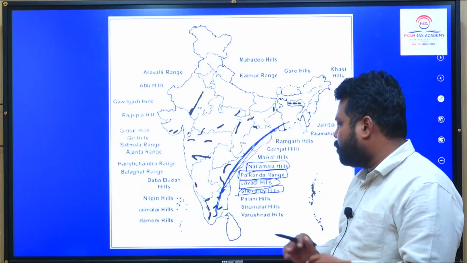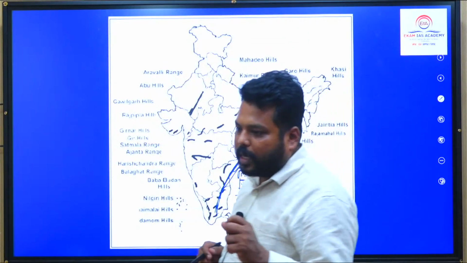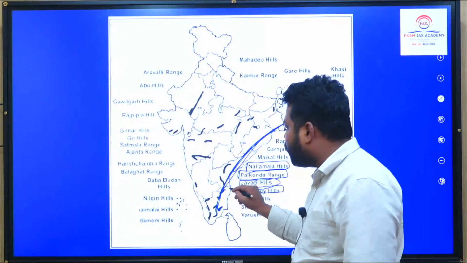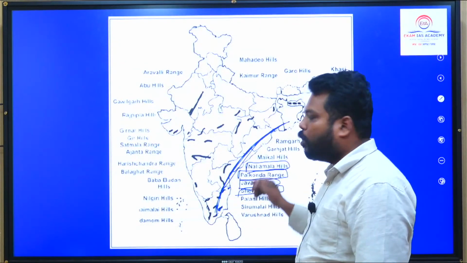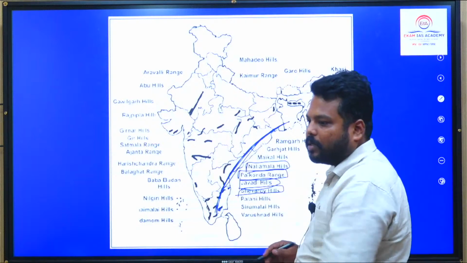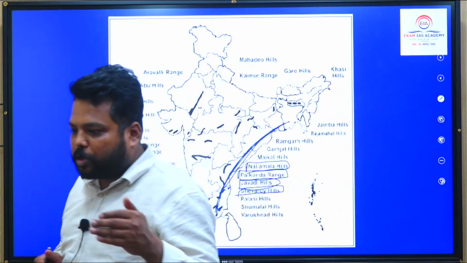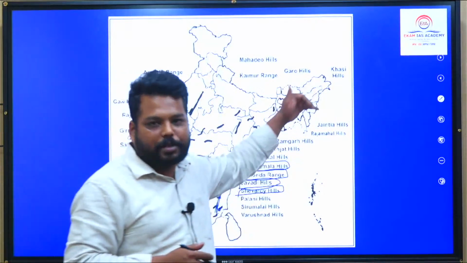We might get a question on the Eastern Ghats extension from Odisha to the Nallamalla Hills, but they won't ask it directly. They might ask: if you are traveling from Chennai to Kolkata along the coast, you will pass the Eastern Ghats; what are the mountain ranges you will come across from first to last?